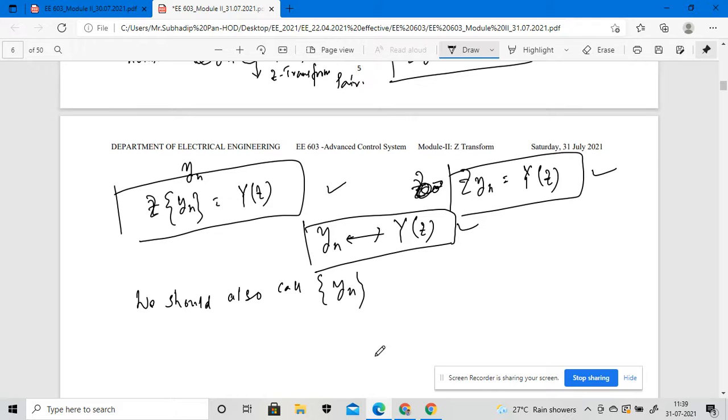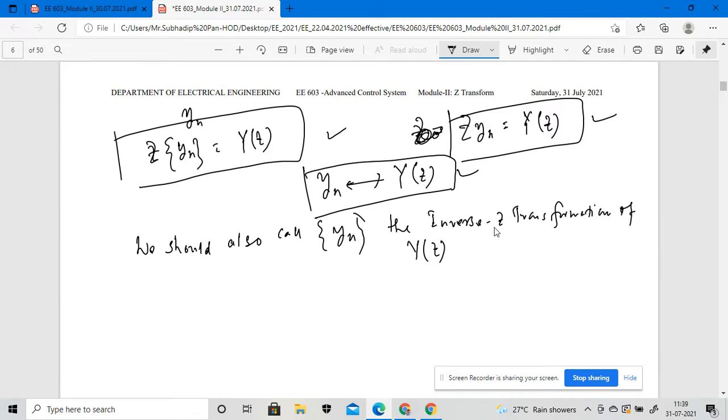If someone tells you to apply the inverse Z transformation, we can call y of n the inverse Z transformation of Y of z. So it should be written like this.